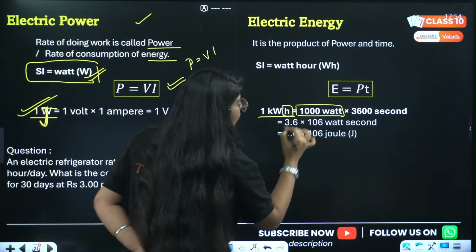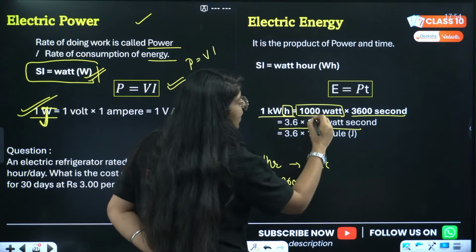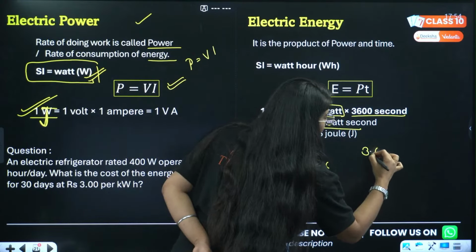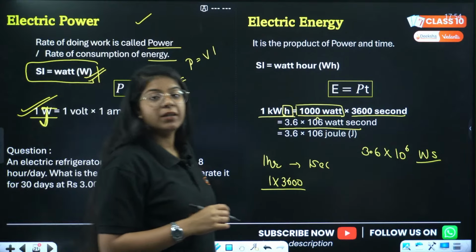1 kilowatt hour equals to, we'll just multiply this, we'll get 3.6 into 10 raised to power 6 watt second. And what is watt into second? देखो, here power is also work done per unit time. So work done is what? Watt into seconds.